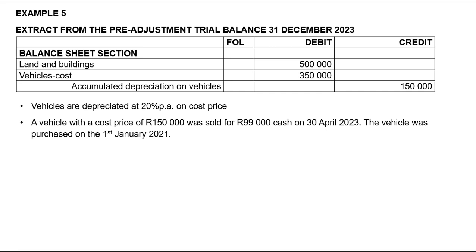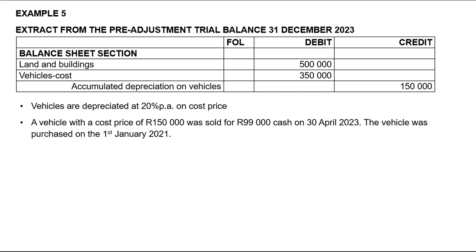The fact that it was sold on the 30th of November, we have used this vehicle from March, April, May, June, July, August, September, October, November. That is 9 months. And we depreciated on diminishing balance method.